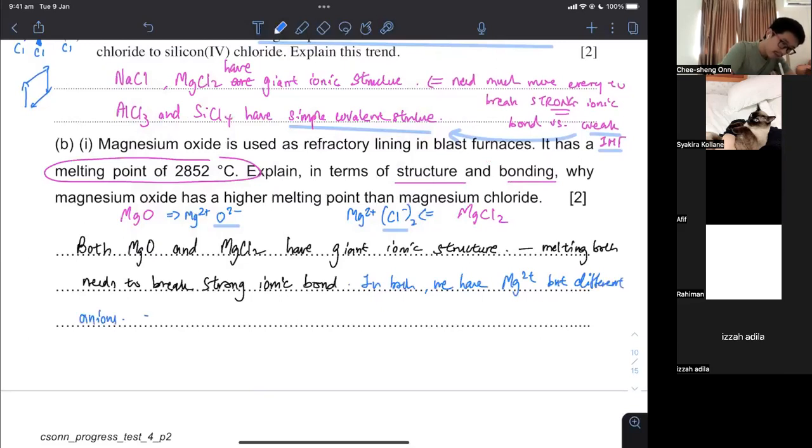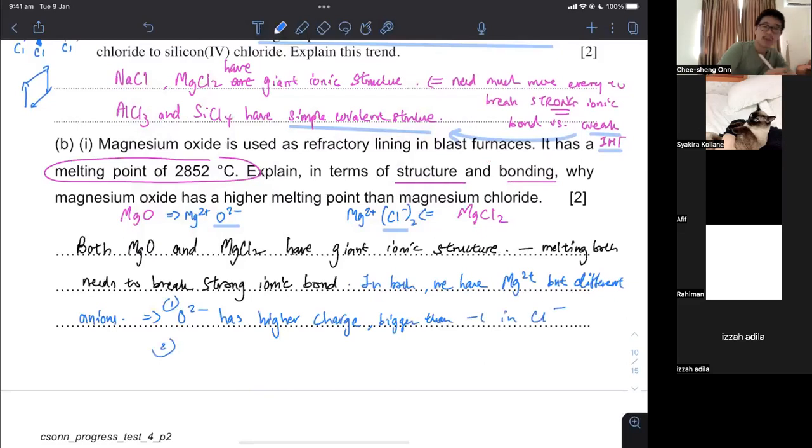The key factor here really is that O2- has a higher charge. It has a 2- charge, which is bigger than the 1- in Cl-. What else do we know? Oxides and chlorides: oxygen is in the second period, and chlorine is in the third period. As you go down each group, you have more electron shells.